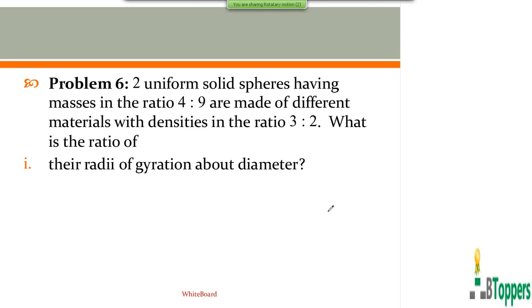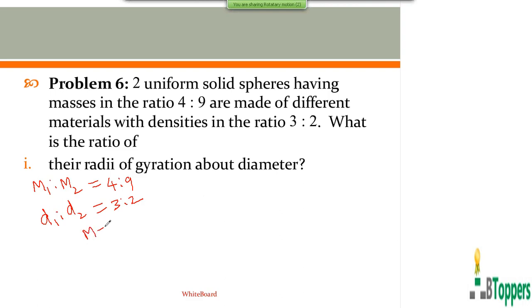To find the ratio of the radius of gyration, you have to first find the ratio of the radius of the two spheres. Just like in the earlier example, where we first calculated the ratio of the radius of the two circular disks, in a similar way you have to find the ratio of the radius of the two spheres. If M1 and M2 denote the masses of the two spheres, M1 is to M2 is given to be 4:9. And D1 and D2 are the densities of materials of the two spheres. D1 is to D2 is given to be 3:2.